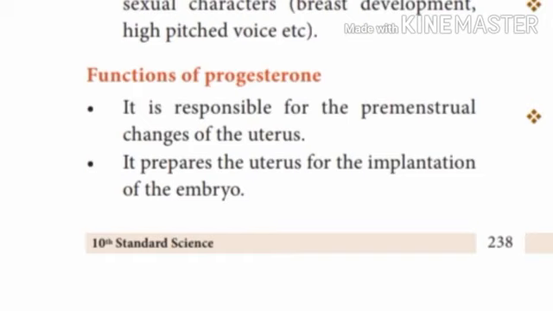It is essential for the formation of the placenta. So it is mainly related with the birth of a child. These are the functions of the progesterone.